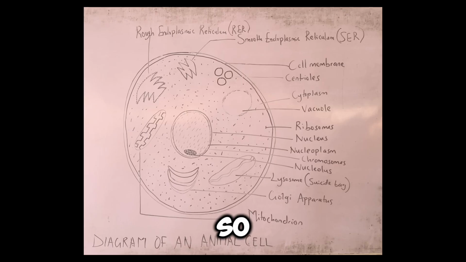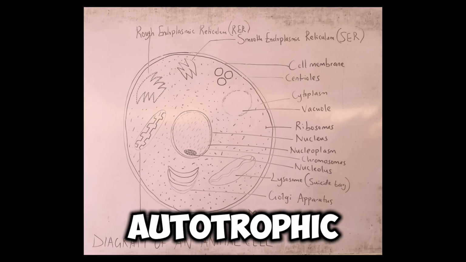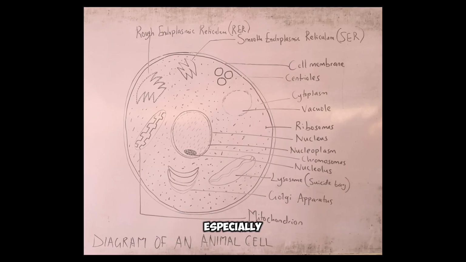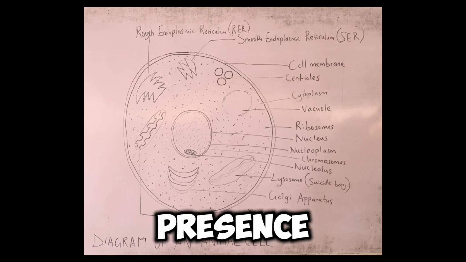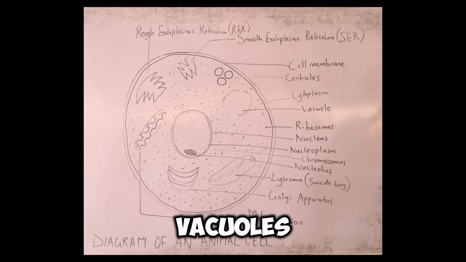So plants need larger vacuoles because plants produce their own food. Plants are autotrophic, green plants most especially. So animals do not produce their own food, so they have no need for large vacuoles. Please take note, this is a popular exam question. The animal cell is characterized by absence of vacuole or presence of small vacuoles.